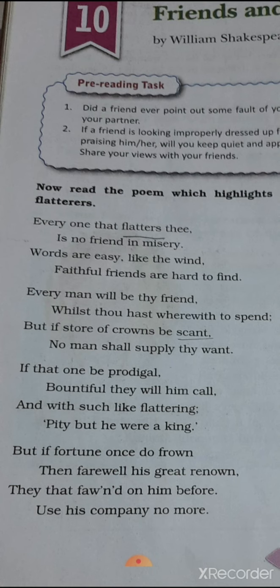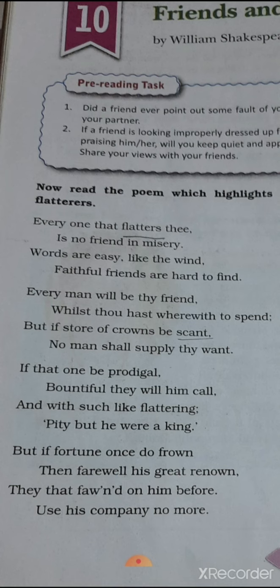In the first two lines, the poet is saying that the one who does false praise will not be a friend in your difficult time. Words are easy like the wind. Faithful friends are hard to find. Words are very easy. Words are easy to speak, just like wind. As wind changes, sometimes it blows fast, sometimes less, and it blows very easily.